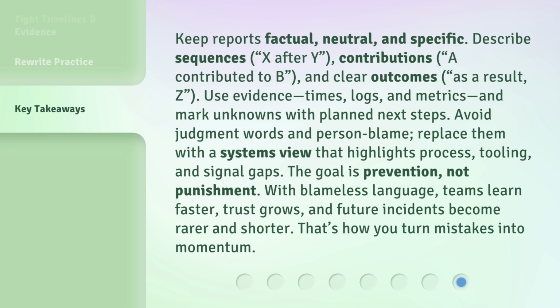Keep reports factual, neutral, and specific. Describe sequences, X after Y, contributions, A contributed to B, and clear outcomes, as a result, Z. Use evidence, times, logs, and metrics, and mark unknowns with planned next steps. Avoid judgment words and person blame. Replace them with a systems view that highlights process, tooling, and signal gaps. The goal is prevention, not punishment.